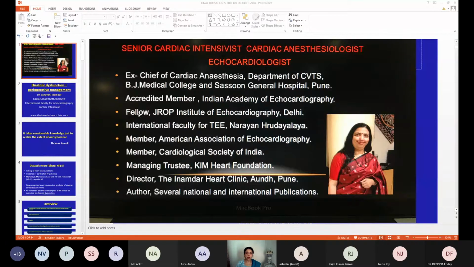So I would like to deal with this topic under these headings: introduction, then clinical presentation, causes, interpretation of echocardiography report and case examples, which is very important, which as an anesthesiologist, sometimes we have to look at more carefully. And last but not the least is anesthetic management of diastolic failure.